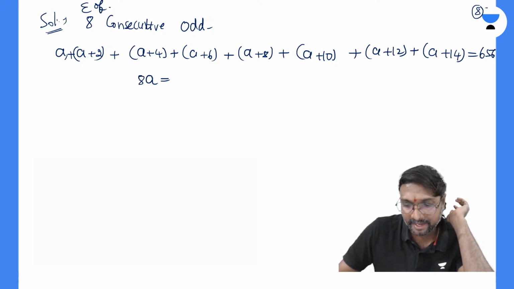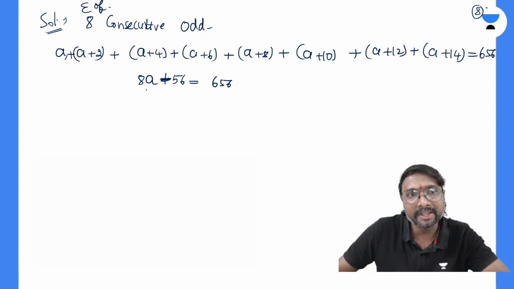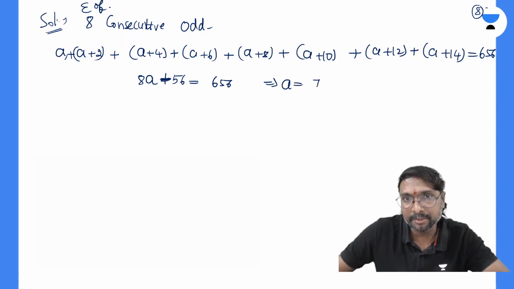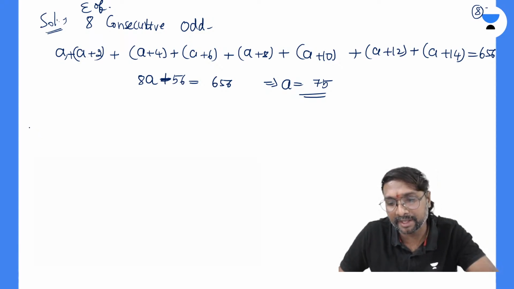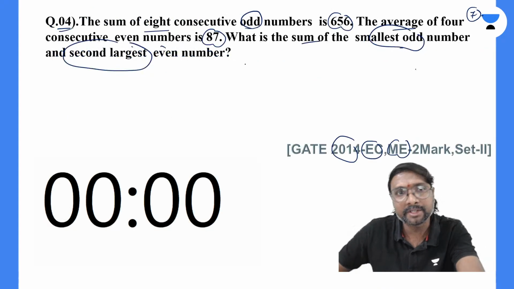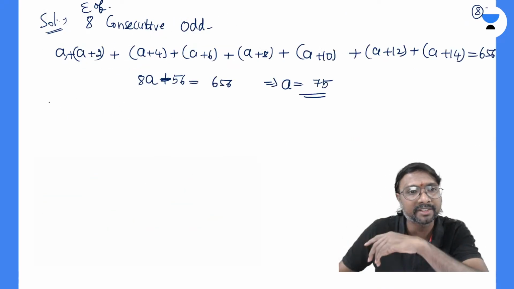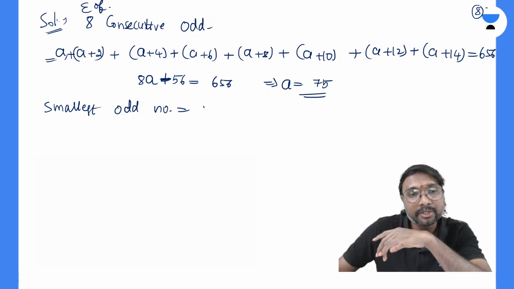So 8a plus 56 will be equal to 656. So 8a will be equal to 600, and a is nothing but 75. Everyone got this answer? A is 75. So what is given? The smallest odd number is a, and a is 75.